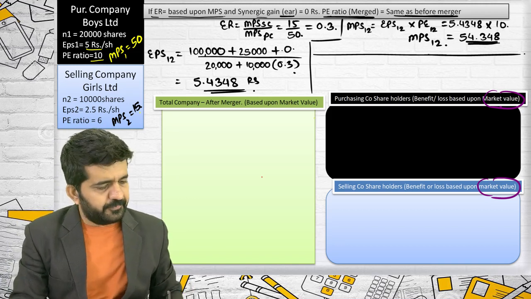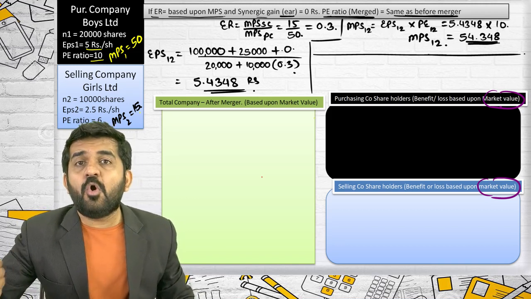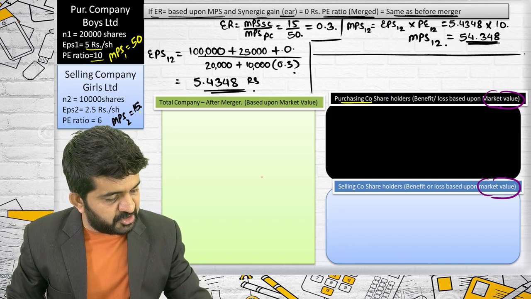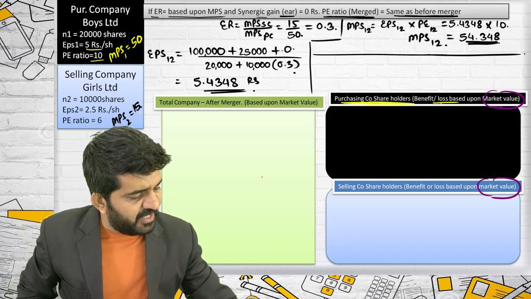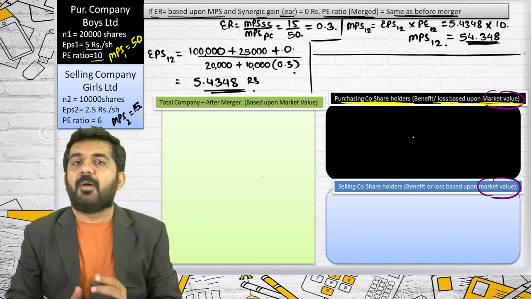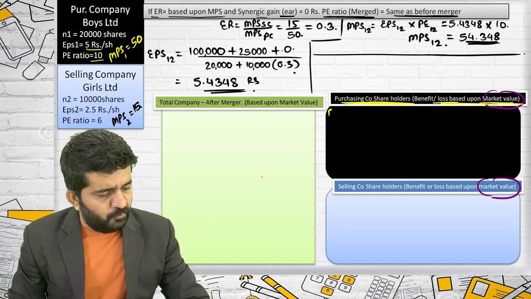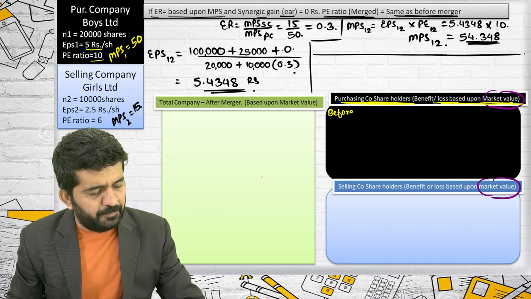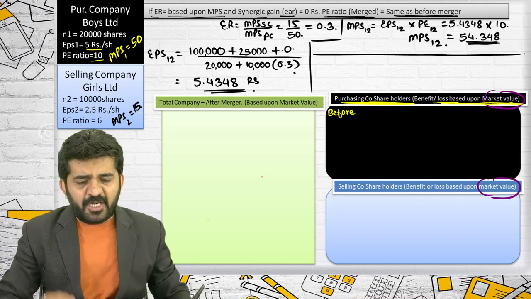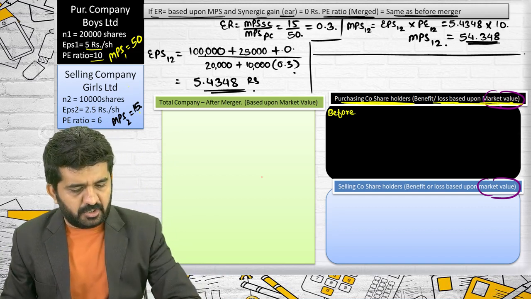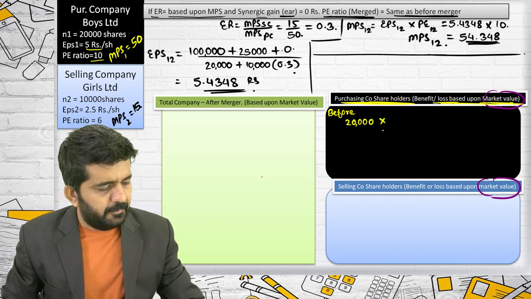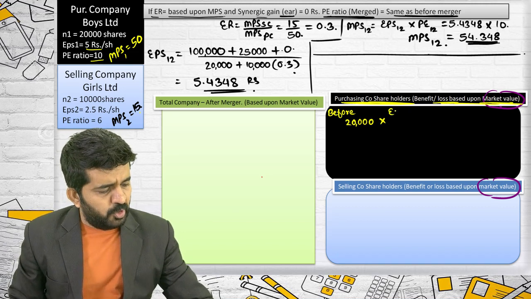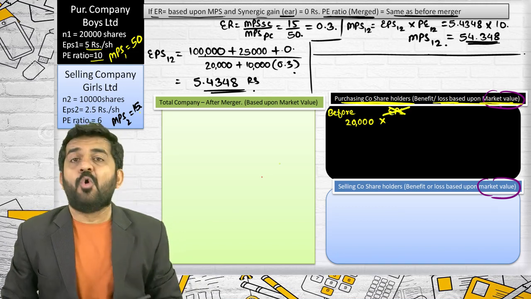Let me find out the value for the purchasing company's shareholders. Now benefit or loss should be based upon market value. So what was the market value before? They had 20,000 shares.